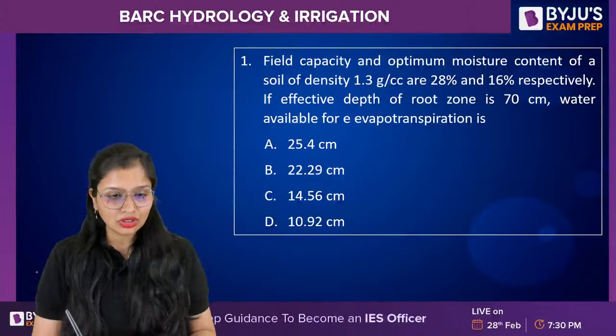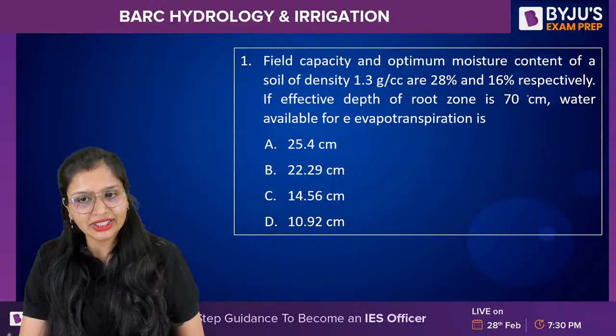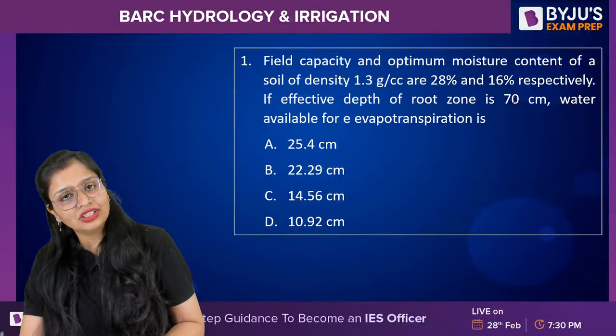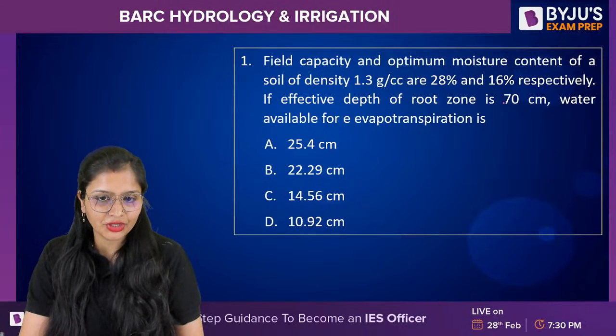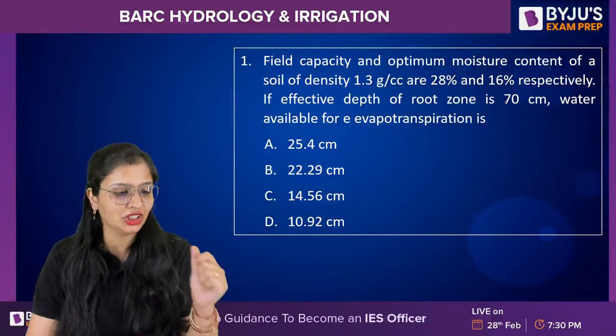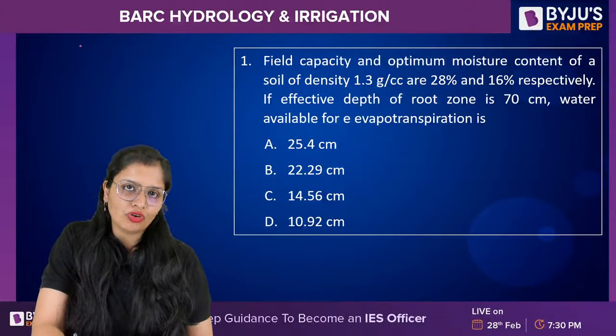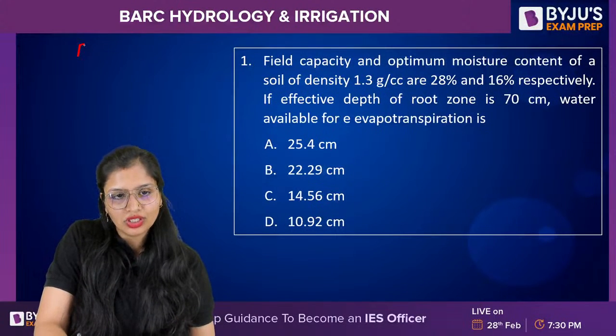Okay, so the first question is given to you. Field capacity and optimum moisture content are given. Density of soil is given. Effective depth is given. It is asking how much water is available for evapotranspiration. How will you do that? Technically, it is asking you the depth of water stored in the root zone. So this will be how much?